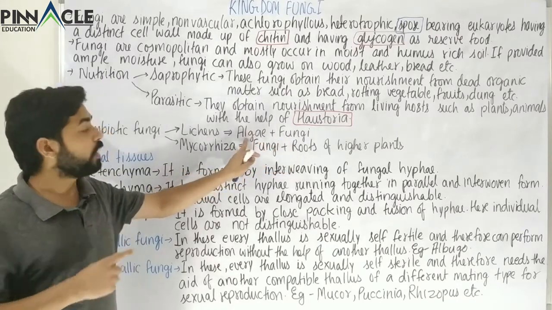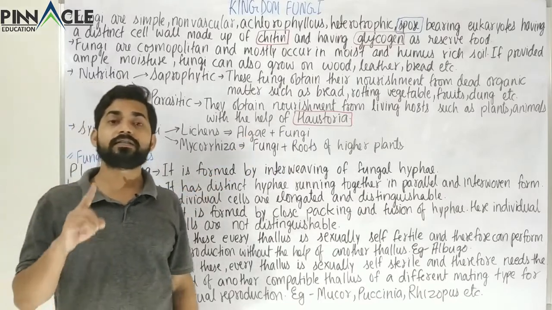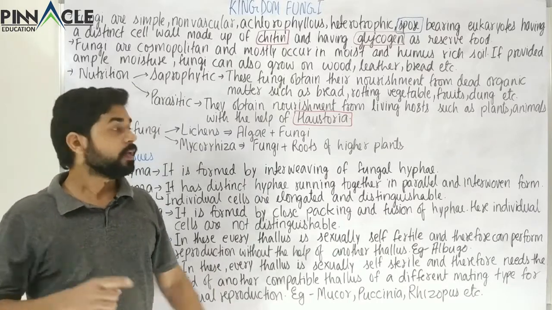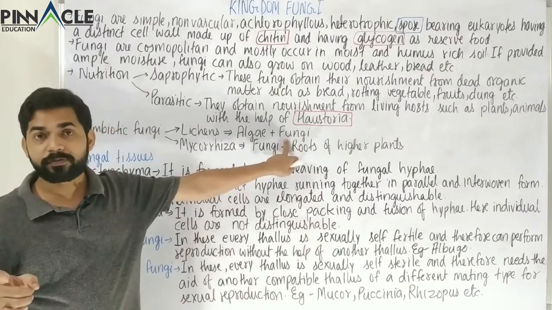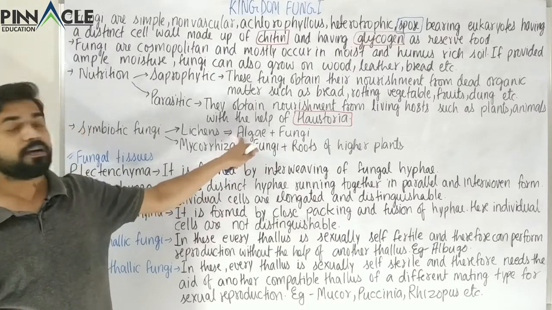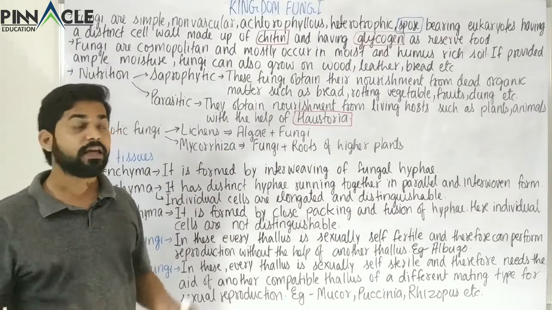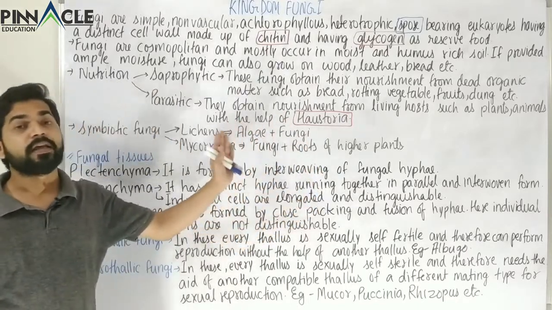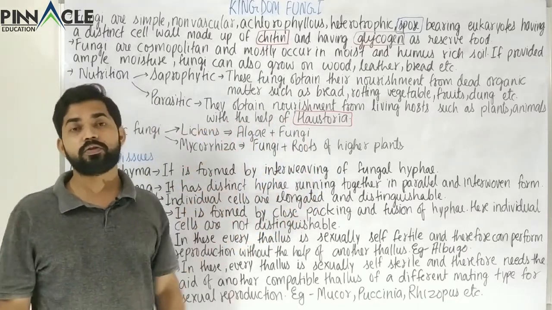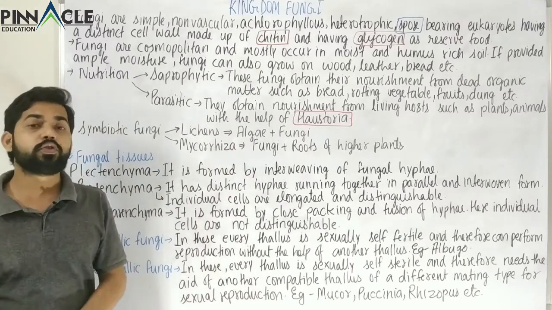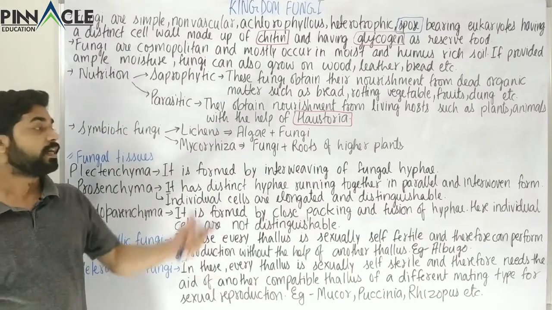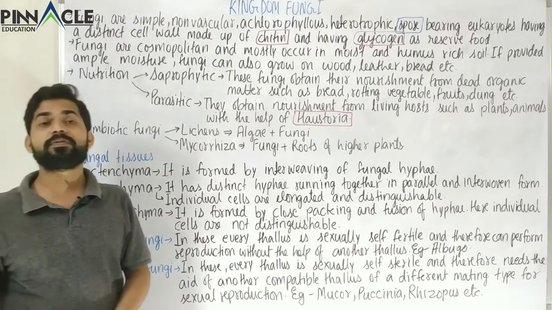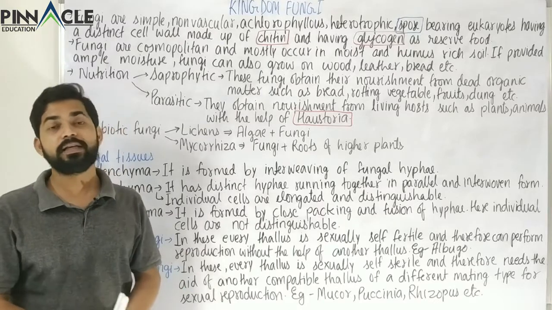And what is the function of alga? We know that alga is photosynthetic or autotrophic. So alga prepares food. Fungi do not need prepared food because the food is being prepared by the alga through photosynthesis. So alga is providing food to the fungi, and fungi are providing protection, minerals and water to the alga. So this is a very mutually beneficial association, and that intimate connection between these organisms is named a structure which is called lichens.